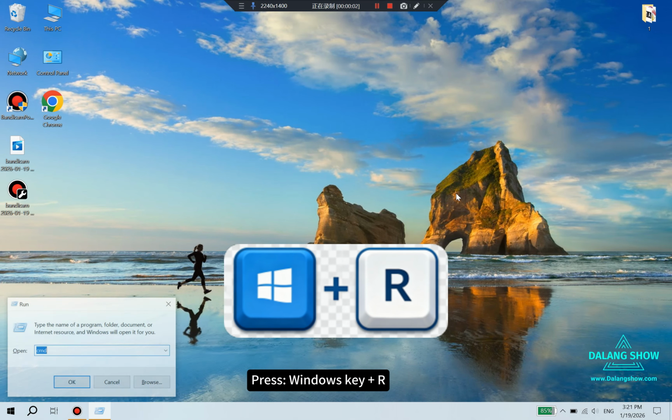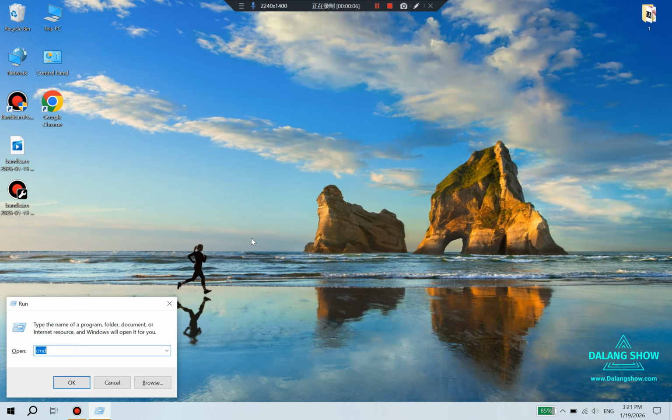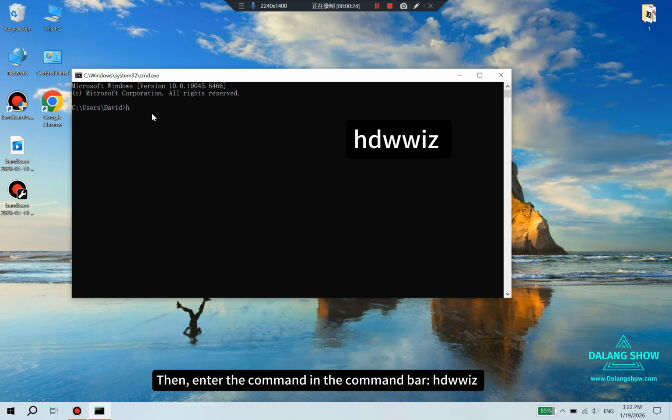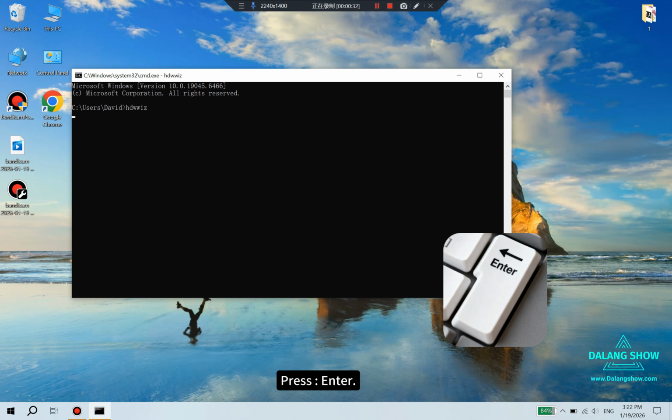Create a loopback network adapter. Press Windows + R. Enter CMD. Then, enter the command in the command bar. Press Enter.